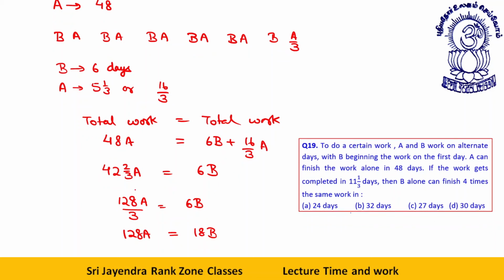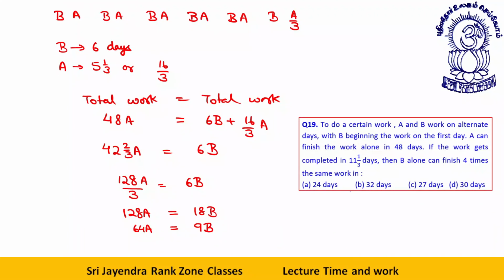This can be cancelled. This can further be cancelled as 64A is equal to 9B. That is 64 days of A is equal to 9 days of B. Now, dear students, how much work do we require? 4 times previous work. The work required is 4 times previous work.